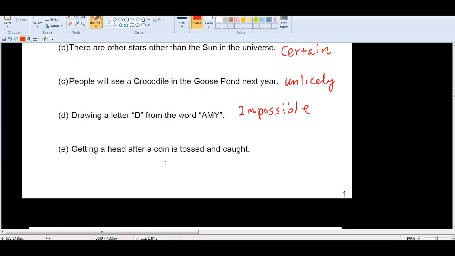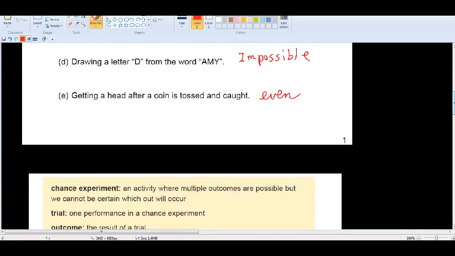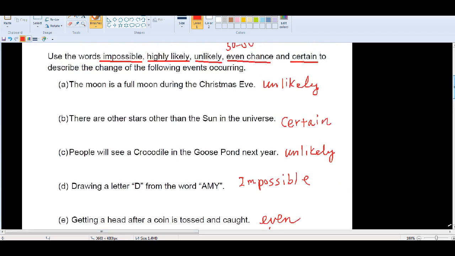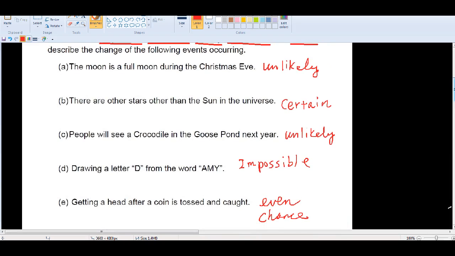When you flip a coin, it could be head or tail on the top. So it's half the chance, what we call even chance.